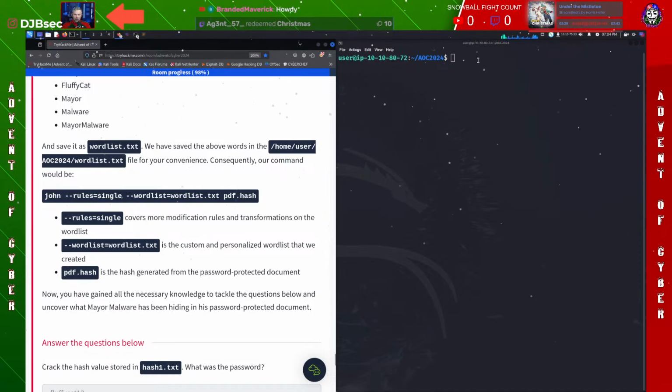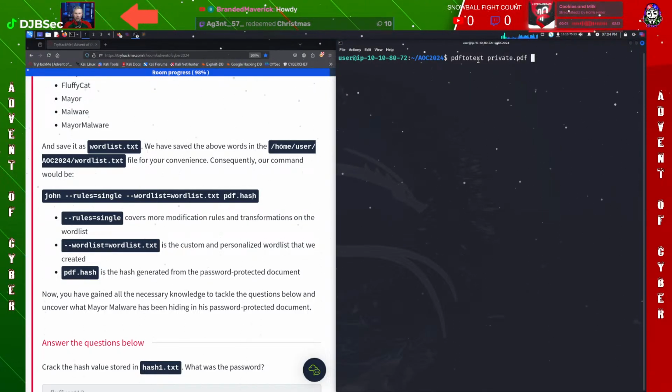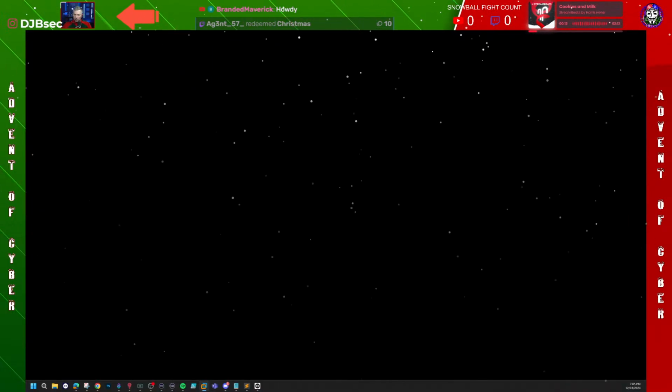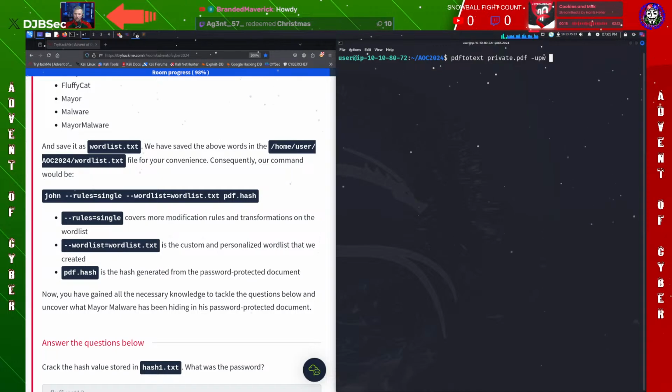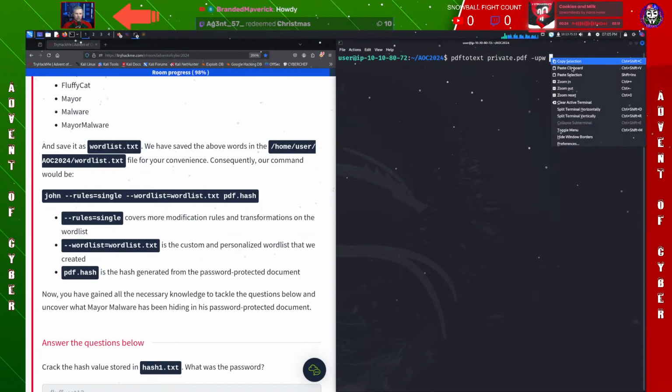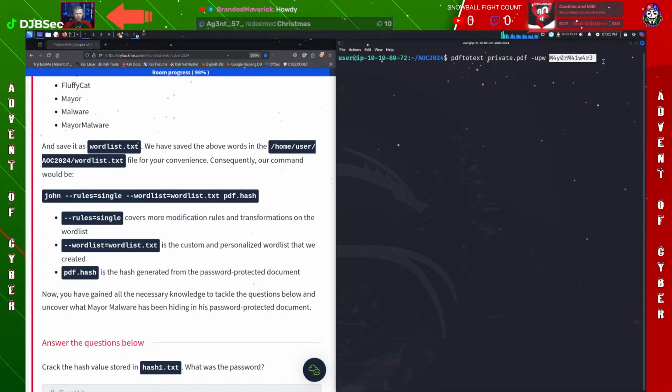So now we've cracked that. Now we can use another thing called PDF to text. And then we can say private PDF. And then what we're going to do is use UPW for the password. And now we need our Mayor Malware password. Where's that at? Mayor Malware. Paste. And we should be able to hit that.